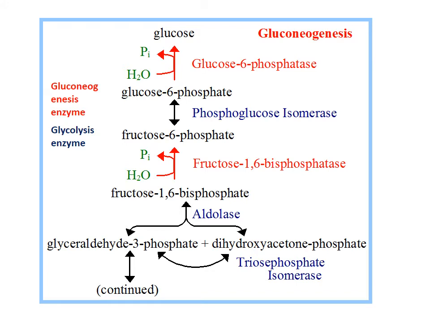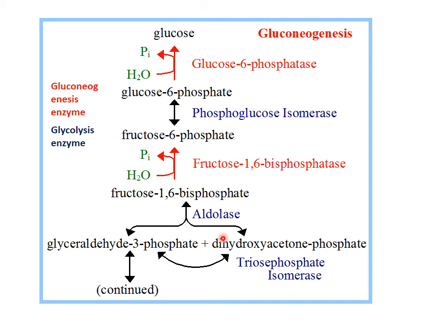Now which reactions? We clearly see the first 5 steps of glycolysis given here. Glucose is converted into glucose 6-phosphate, then fructose 6-phosphate, then fructose 1,6-bisphosphate, then glyceraldehyde 3-phosphate and dihydroxyacetone phosphate. This dihydroxyacetone phosphate is again converted into glyceraldehyde 3-phosphate.